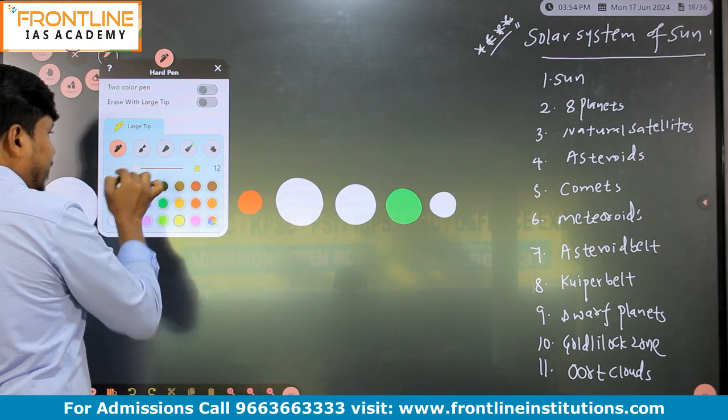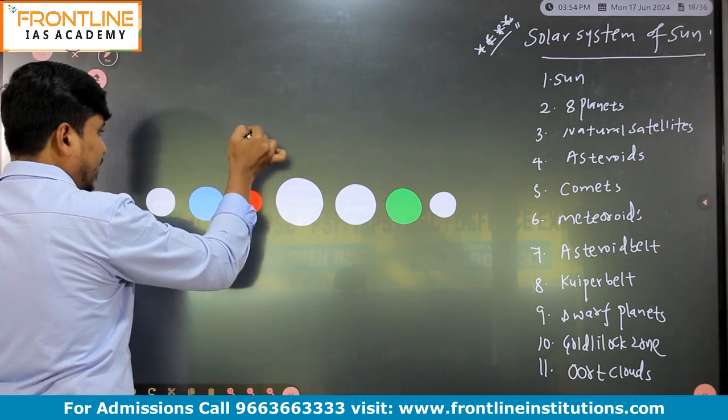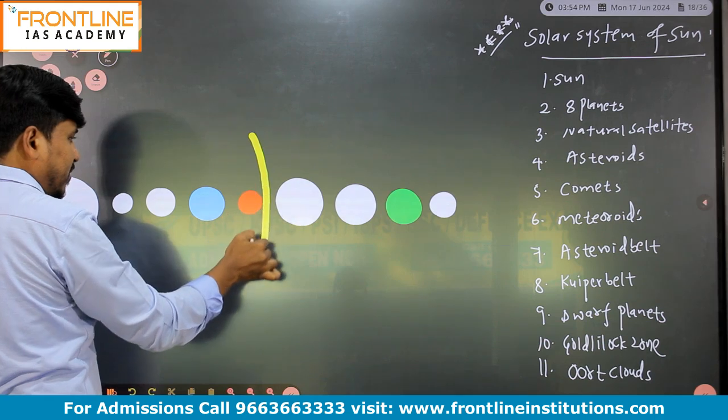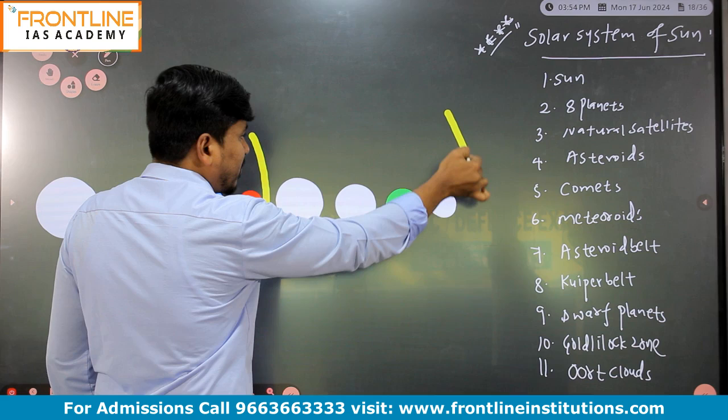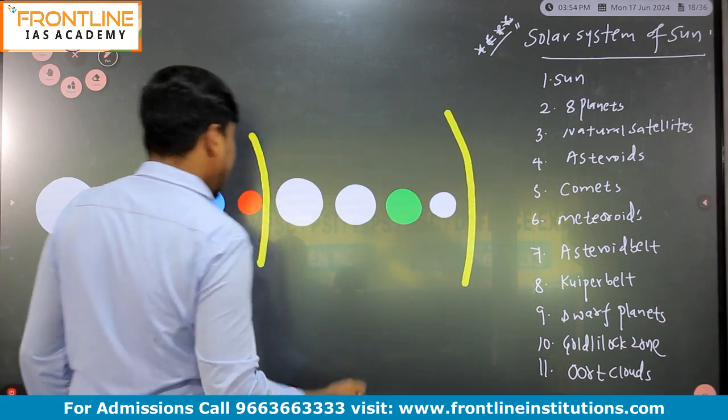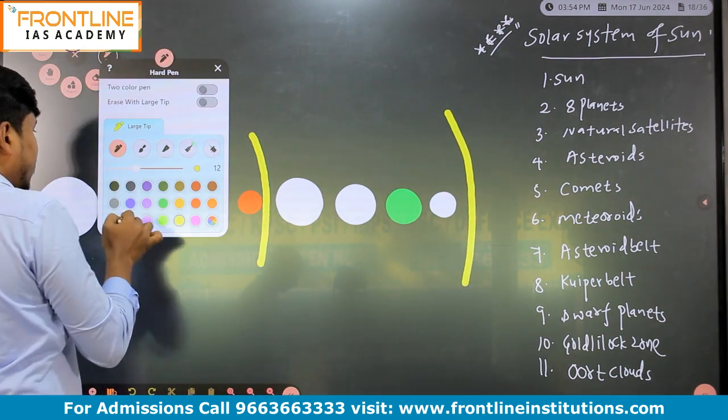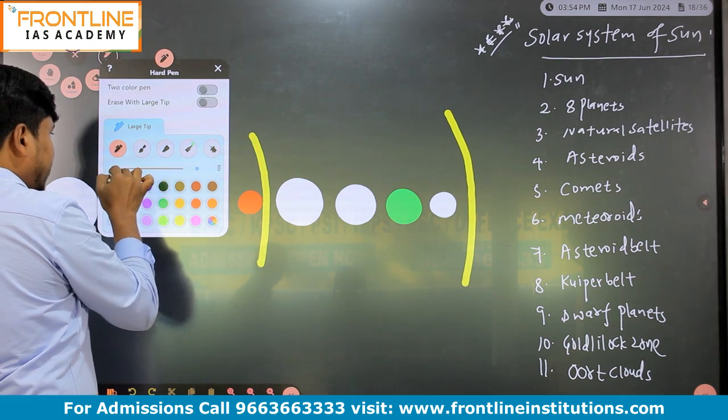Between Mars and Jupiter, we have one belt called asteroid belt. Then we have here Kuiper belt, and we have Oort clouds as well.